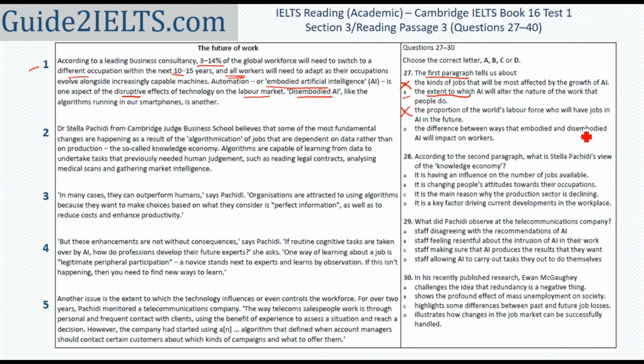D, the difference between ways that embodied and disembodied AI will impact on workers. How will these two impact the workers? How are the two of them different? Again, there is no such mention of how they are different. I have consciously avoided going into the details of what embodied AI means or what disembodied AI means because these are technical terms and I will try to understand them only if they are directly part of a question. But what I'm looking for now is, does this paragraph mention in any way the difference between how this one impacts and how this one impacts? There is not. It just says that this is one aspect of how labor market will be impacted and this is another aspect of how it will be impacted. That is all. So this is again not the answer.